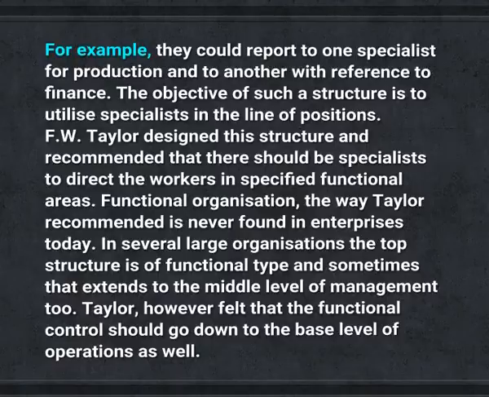Functional organization. The way Taylor recommended is never found in enterprises today. In several large organizations, the top structure is of functional type and sometimes that extends to the middle level of the management too. Taylor, however, felt that the functional control should go down to the base level of the operations as well.